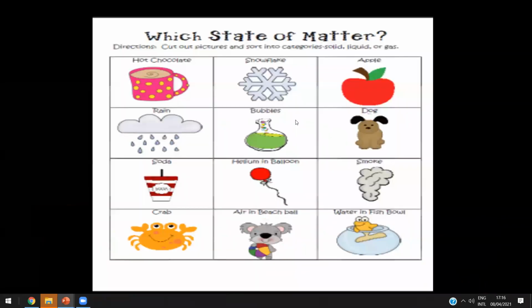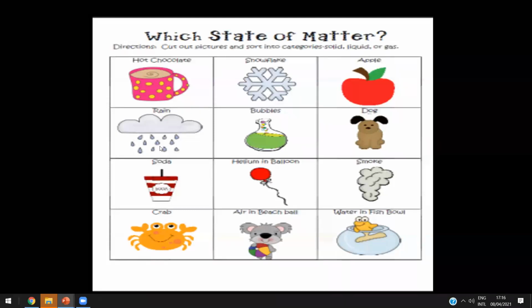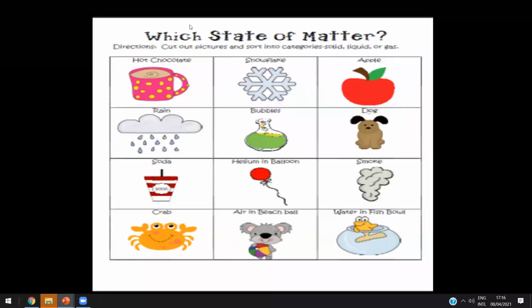Yes, teacher. Can you tell me which state of matter we have? Number one, what about this hot chocolate? You drink the hot chocolate, so it's a liquid or a solid? Liquid. Great job, Mishari. What about the rain? These drops of water, is it a liquid or a solid? Solid. Look, rain, no, liquid. Water. Yeah, it's a liquid.